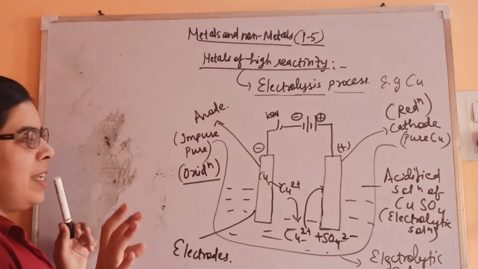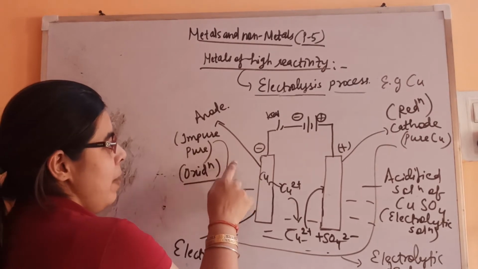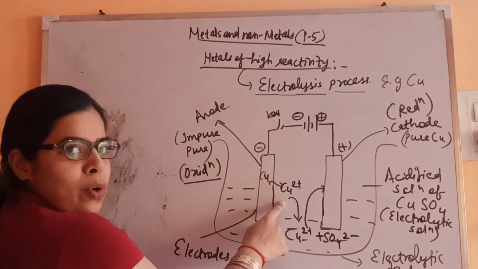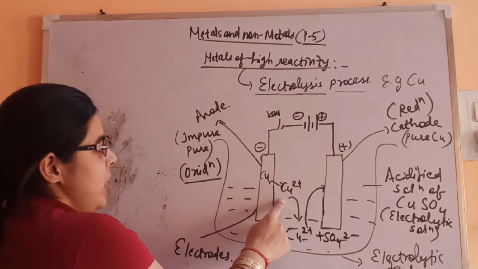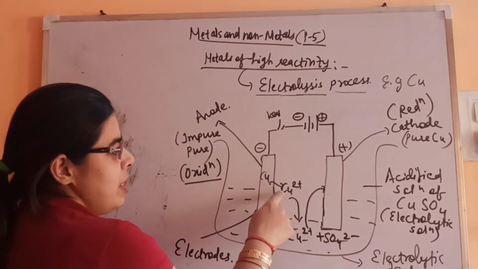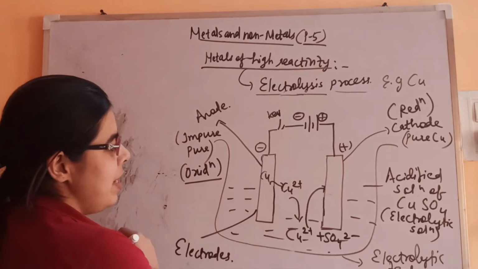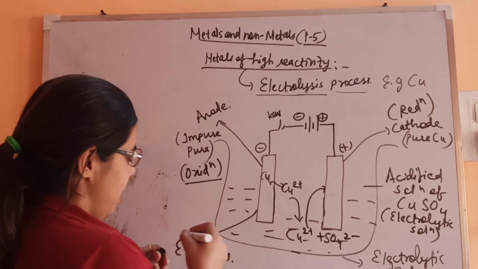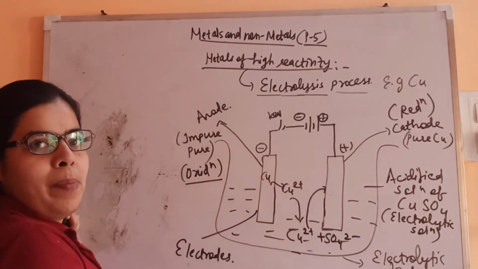So what is happening basically, this you have to only remember, that at the anode, impure copper is getting converted into Cu2+ ion. Oxidation is taking place. Fine. It is changing its state. Then this will go into solution. In solution also Cu2+ ions are there. Then finally these Cu2+ ions get converted back to copper. They get deposited at the pure copper.